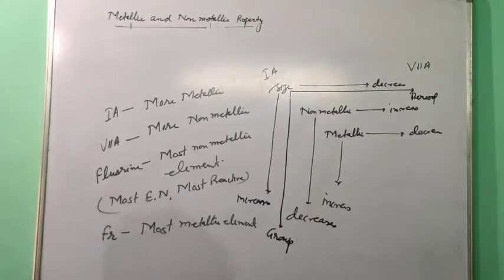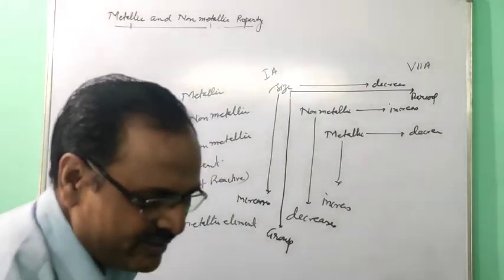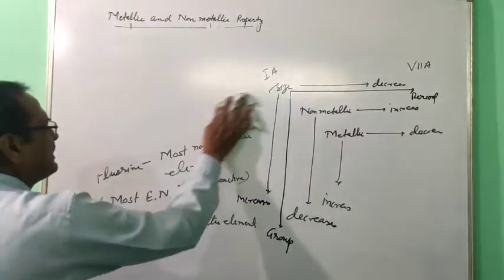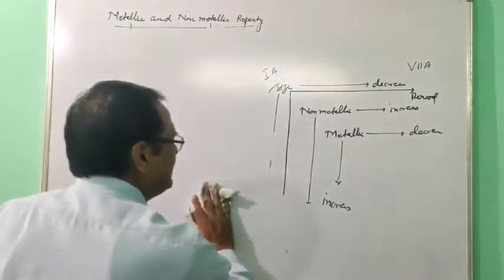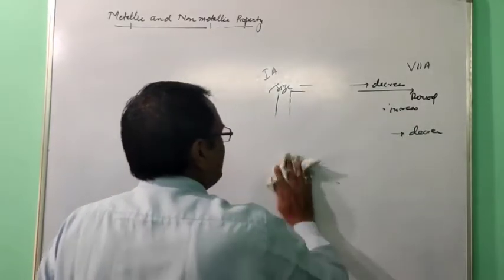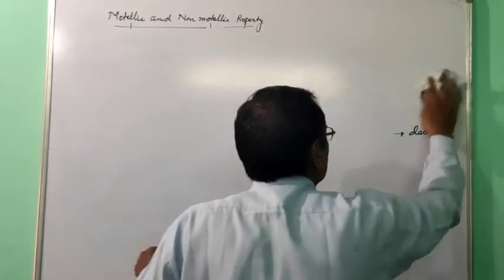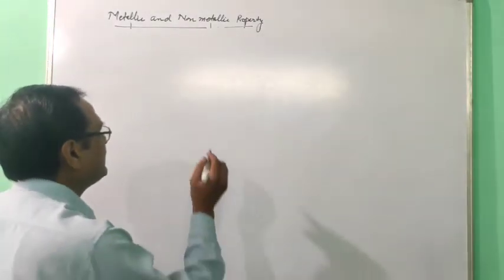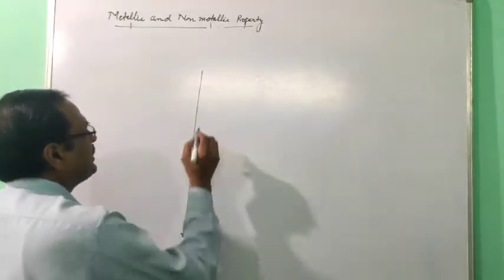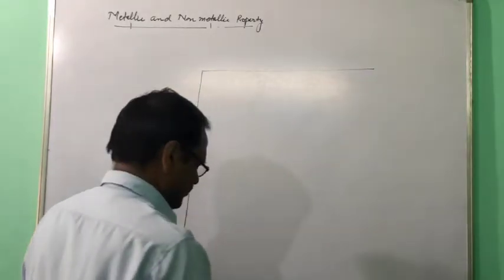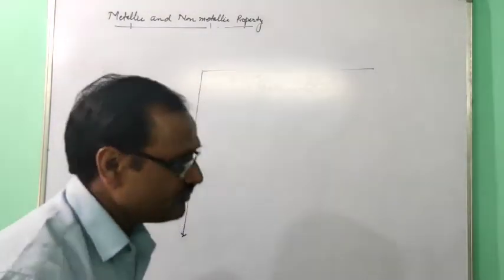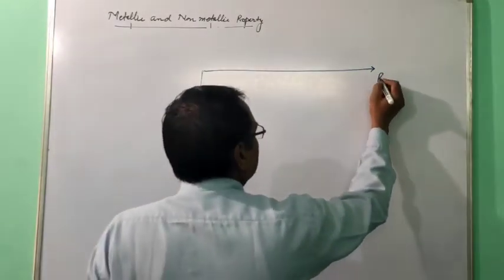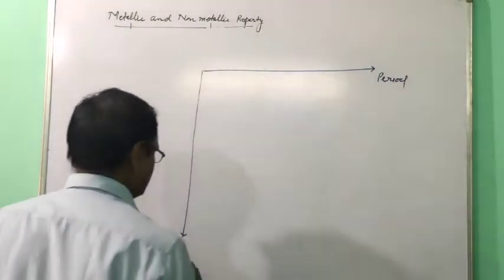Now all the periodic properties that you studied, I am going to draw together, and I will tell you the method to learn them. It is very easy to learn the trends of all the periodic properties, because in your board paper they ask 5 mark questions every year. So in your copy you can draw all the periodic properties together. This denotes the period and this denotes the group.